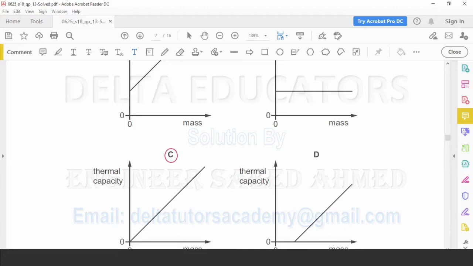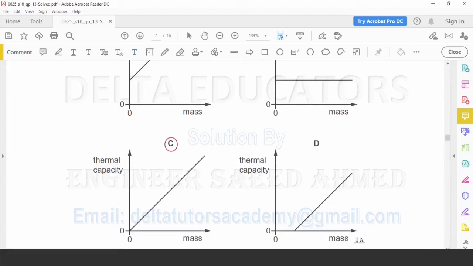In D also the same thing. It is shown here we have some mass, but the thermal capacity is 0. This one is also incorrect. When we have some mass, definitely there will be some heat. There will be some thermal capacity. So D is also incorrect.